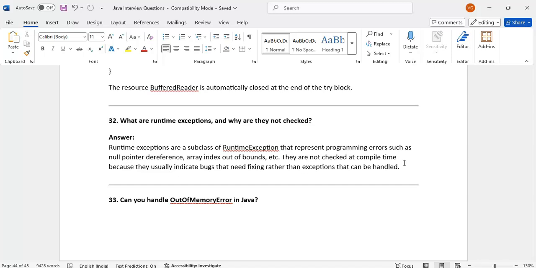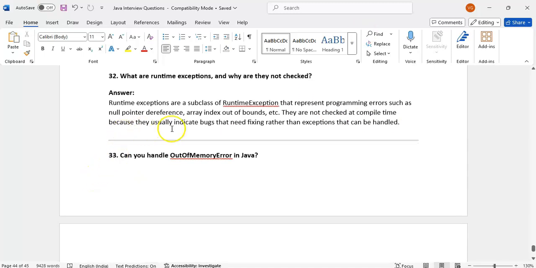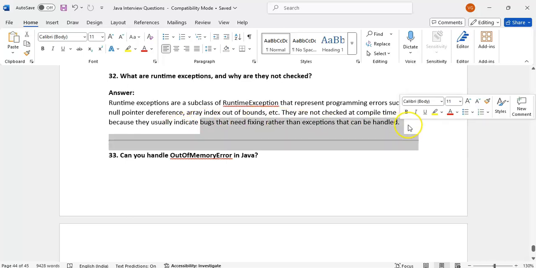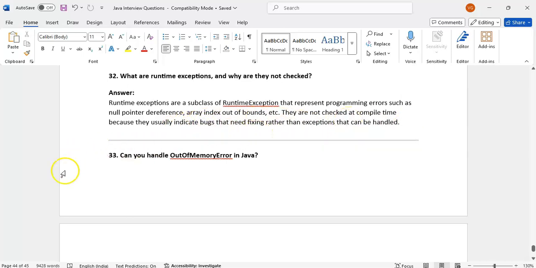You are reading data from a file and there is no file, or inside a file there is no data. We cannot predict those things. That's why we cannot handle runtime exceptions at the time of writing code. Usually those indicate bugs that need to be fixed rather than exceptions that can be handled.